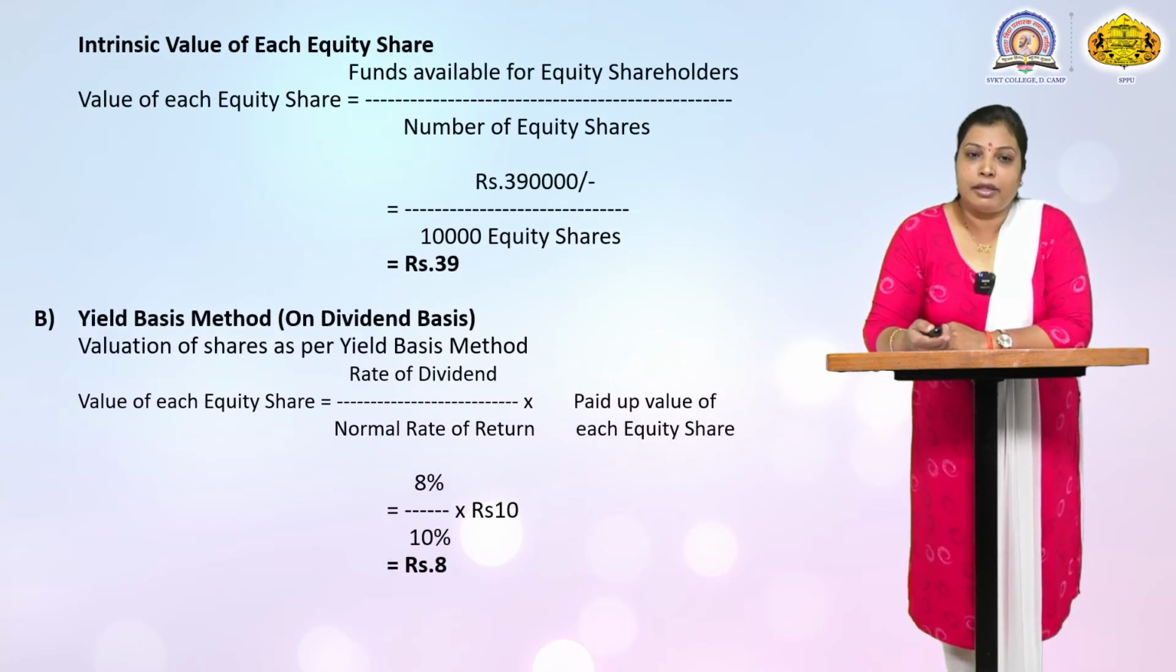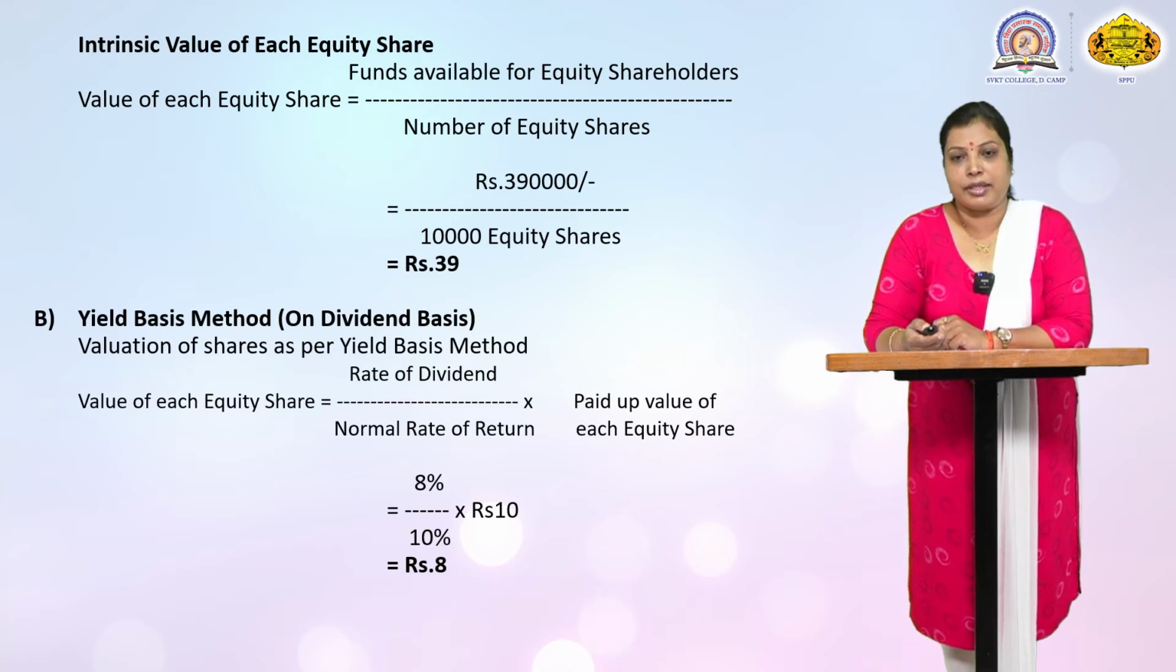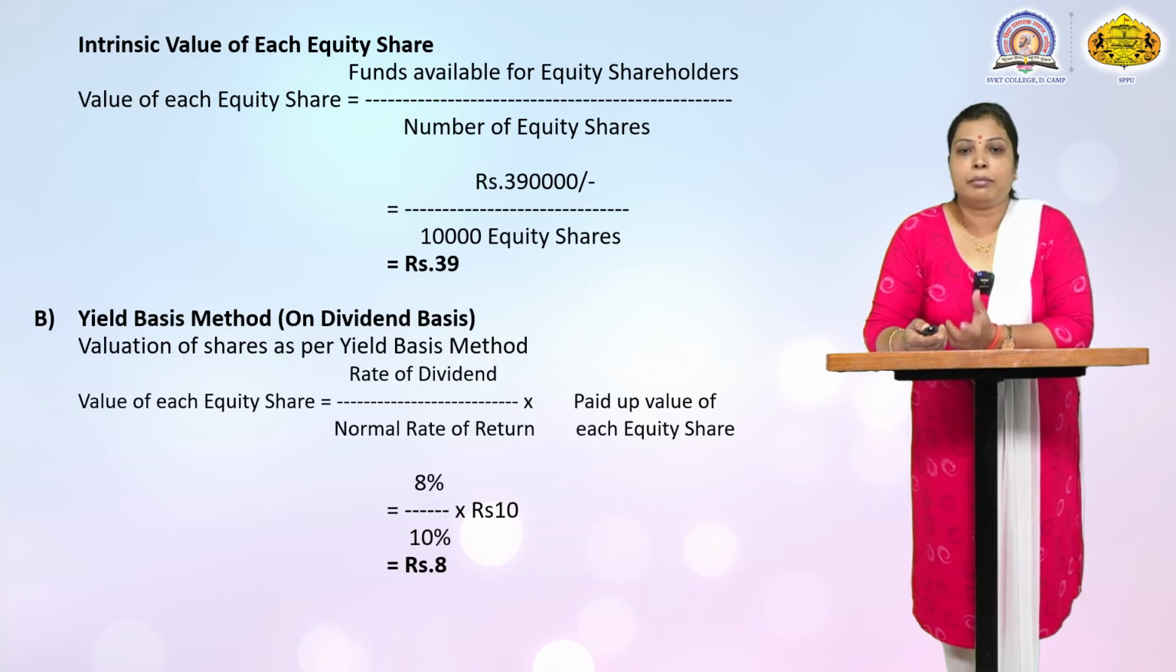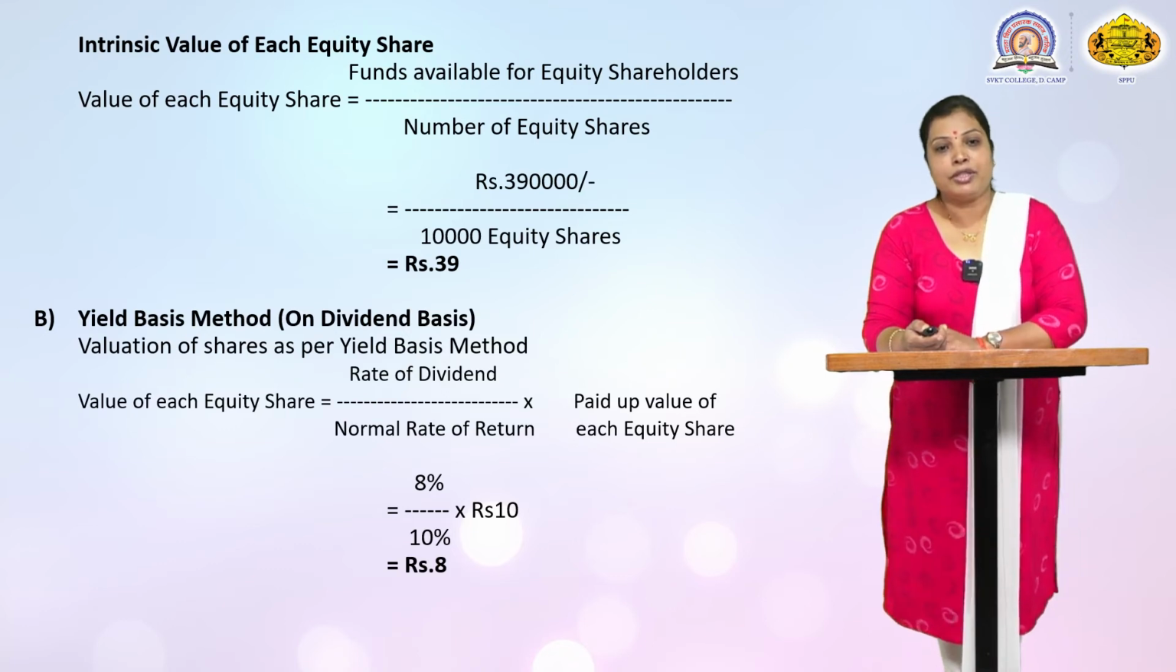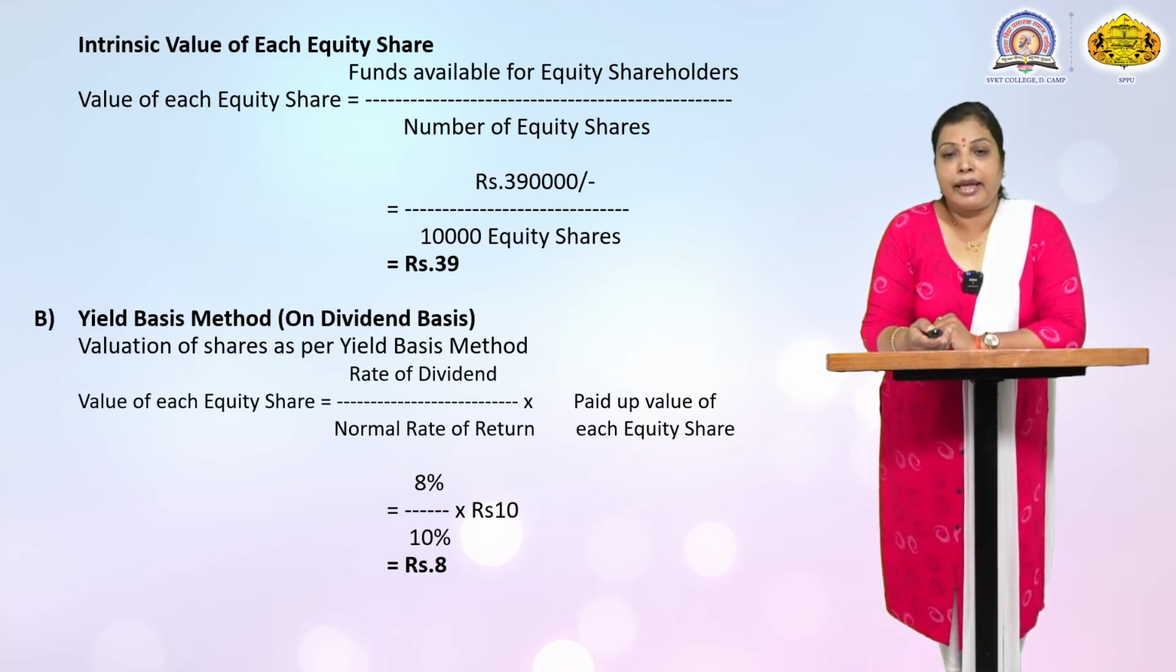Now we are going to the second method, that is intrinsic value of each equity share. This is the formula for valuation of each equity share. Value of each equity share is equal to funds available for equity shares divided by number of equity shares. Funds available for equity shares we have already calculated, and the number of equity shares is given in the balance sheet liability side, that is 10,000 equity shares. So 39 lakhs funds available for equity shareholders divided by the number of equity shares means each equity share's value is rupees 39.